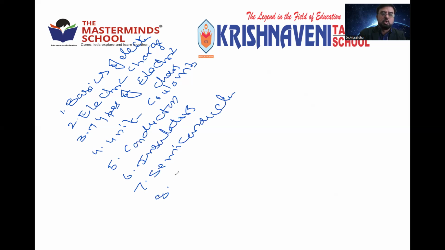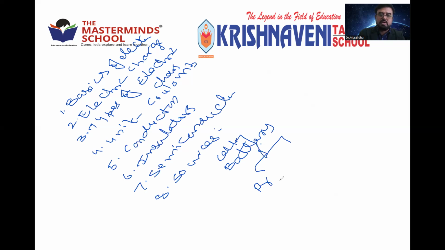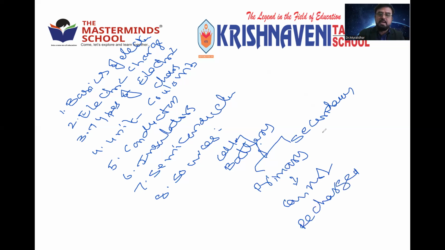Then we enter into the sources of electricity. In sources, we discuss cells and batteries. In batteries, again, there are 2 categories: primary and secondary. Primary cells cannot be recharged. Whereas secondary cells are rechargeable. We can recharge them and use them again. They may be dry or liquid also.